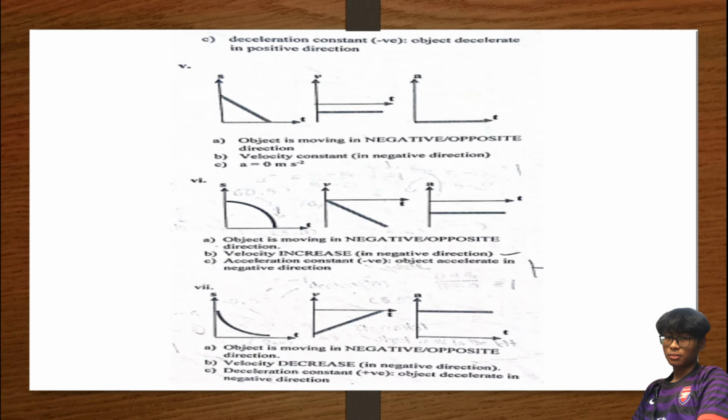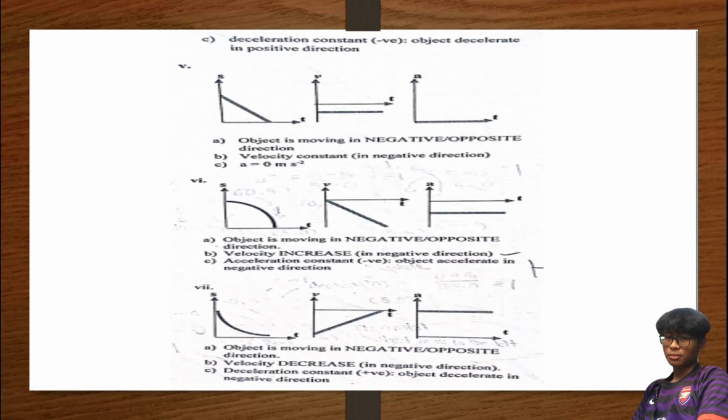So since dia high, kita tahu dia increase, velocity juga akan increase, tapi still in negative direction. So acceleration, since kita tengok graph tu constant gradient untuk velocity against time, automatic acceleration akan constant tapi in negative direction. That's why the horizontal straight line located below x axis.